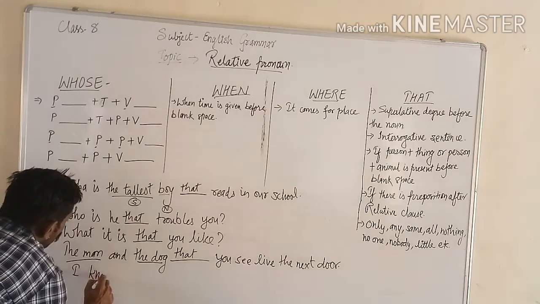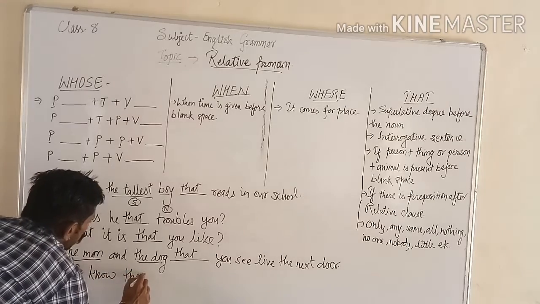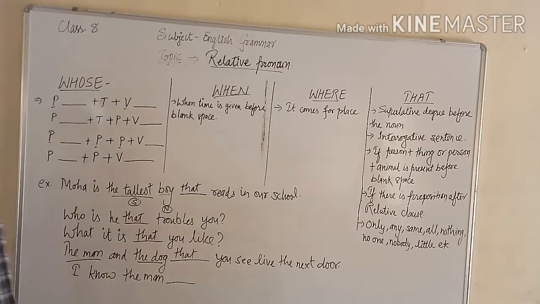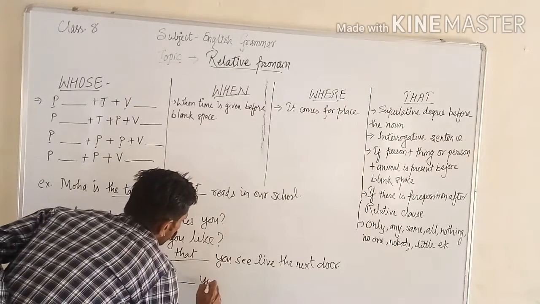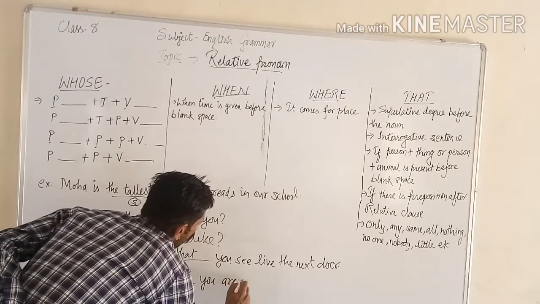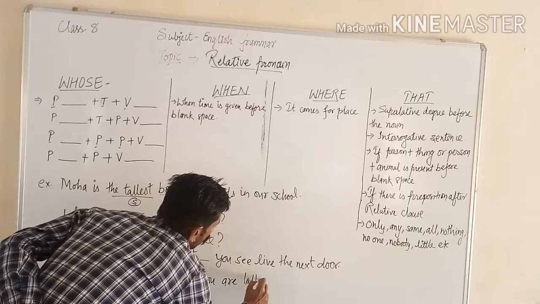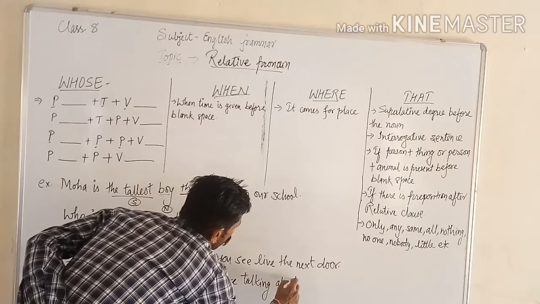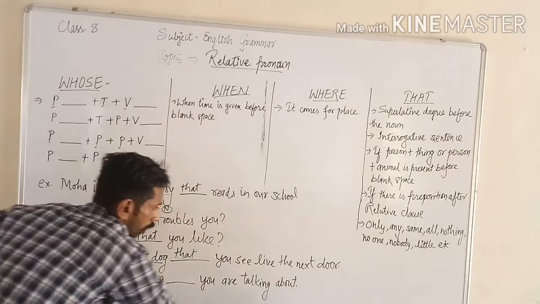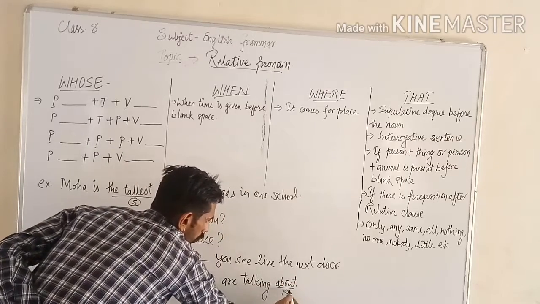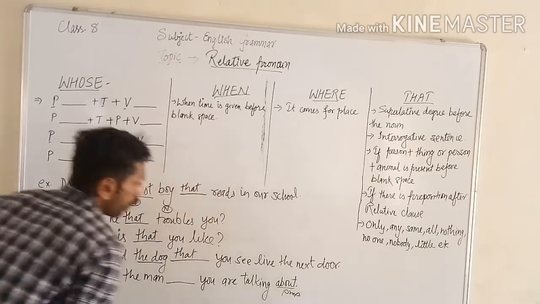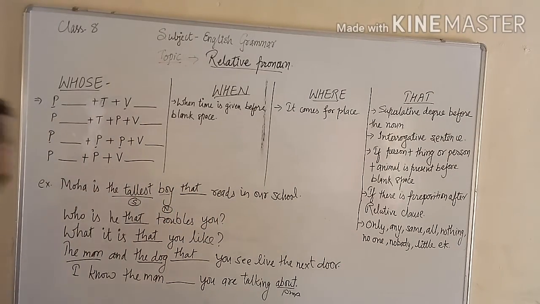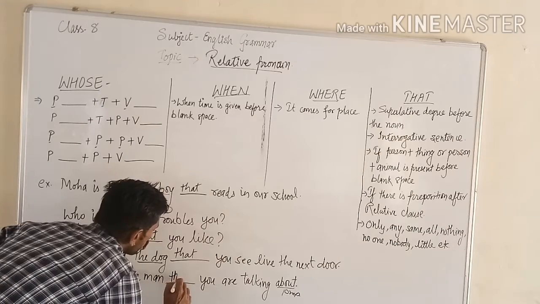I know the man blank you are talking about. Here the preposition is after the relative clause, so what will come here?